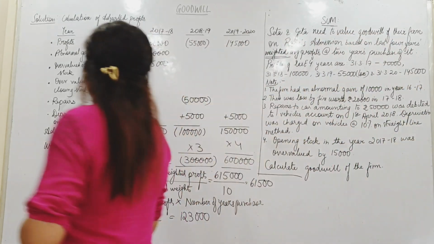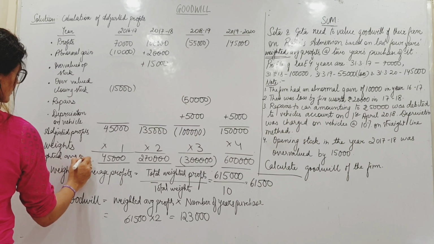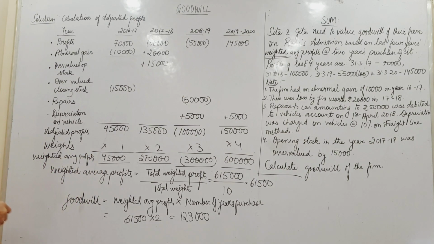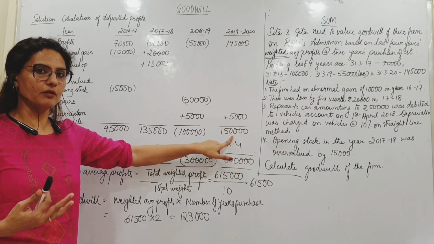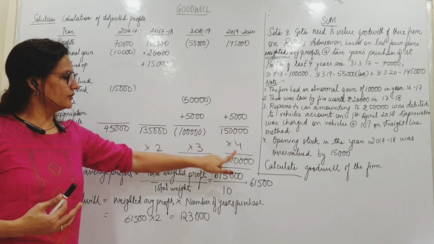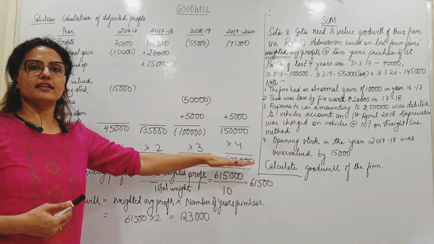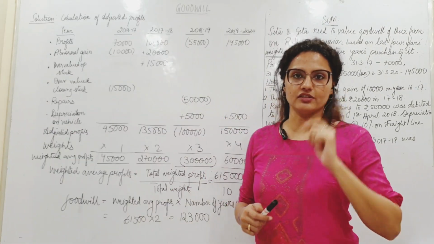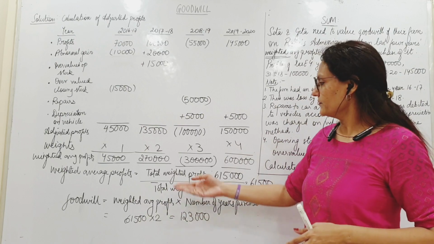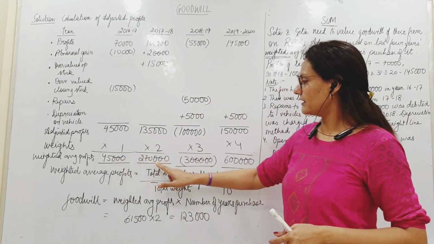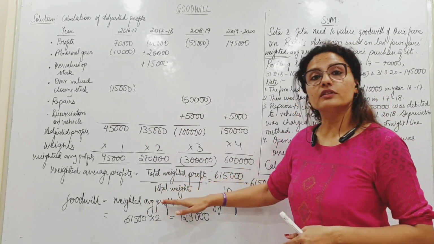This line, this one is the weighted average profits. What have we done here? We just multiplied these simple profits, the actual normal profits of this year, into the weights. This into 4, this into 3, 2 and 1. Now this is the weighted profit, alright, of each year. Now we use this formula, weighted average profits निकालना, average निकालना है next. Total weighted profits, मतलब this plus this plus this plus this. These are the weighted profits. Total कर दिया by total of weights.